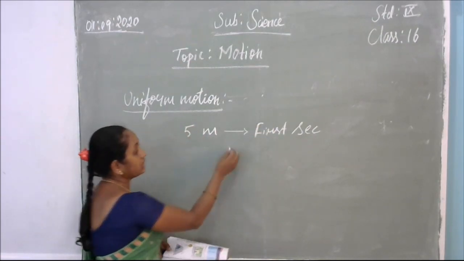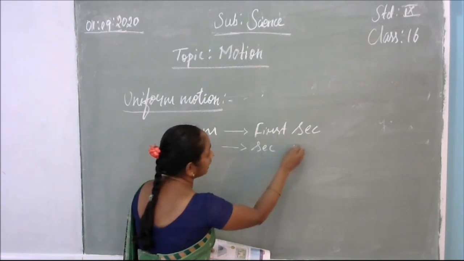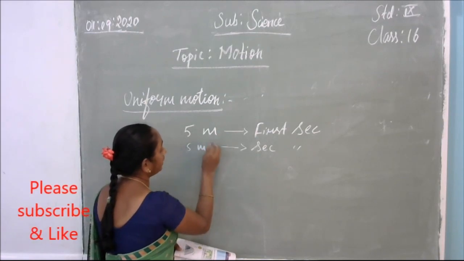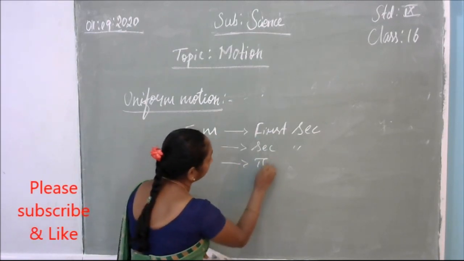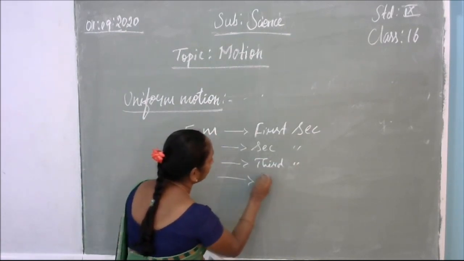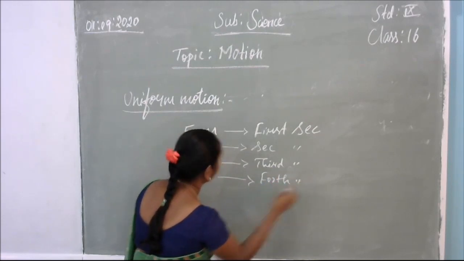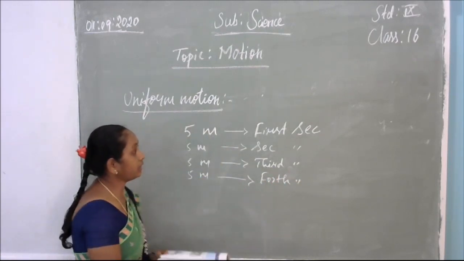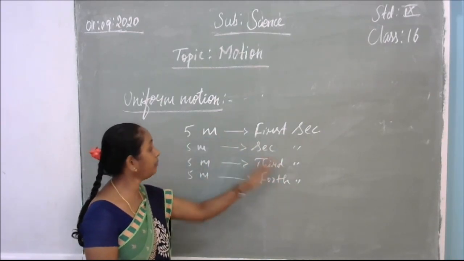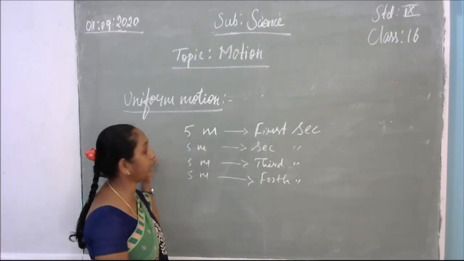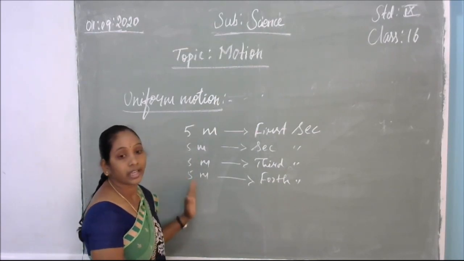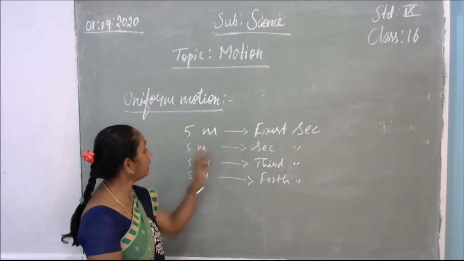Like that, in another second, it covered 5 more meters. And then in the third second, again 5 more meters. So listen here, in each 1 second an equal distance is covered. The object is moving in a straight line, and each 1 second it is covering the same distance, 5 meters per second.